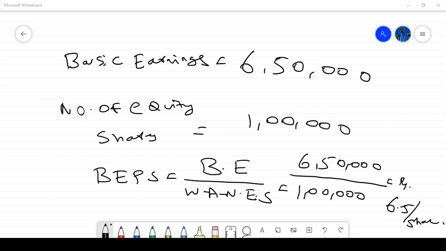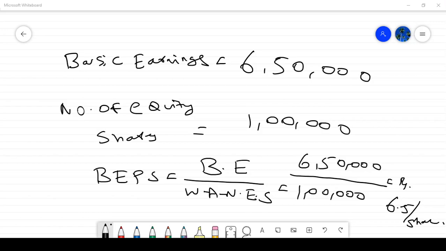Logically, why are we adjusting? One fellow invested from the beginning of the year, so he is eligible for full profit. But one fellow invested only in the middle of the year, so logically he is not eligible for full profit. Whatever period he invested, only for that is he eligible. So accordingly we have to do some adjustment in the denominator, that is, the weighted average number of equity shares. How to do it? The weight is based on the holding period of shares.